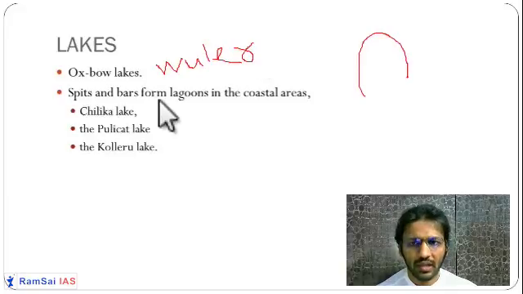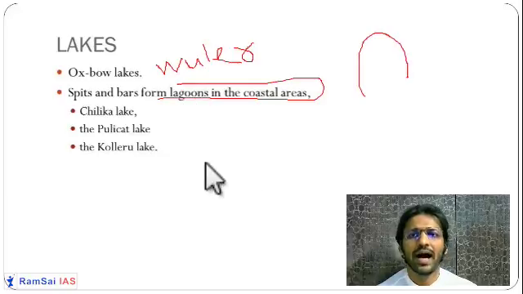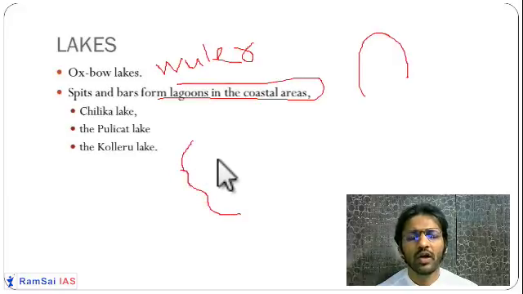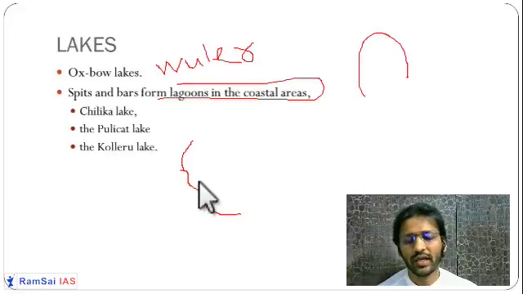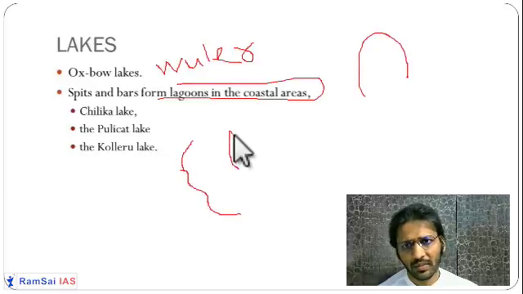And there are certain lakes called lagoons which have been made because of the bar and spit. So what is a bar and spit? For example, this is your coast. Because of the erosion of the coast, waves erode the coast and deposit the silt into the sea.